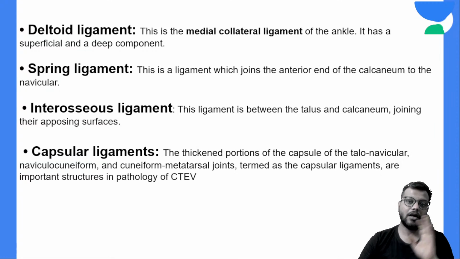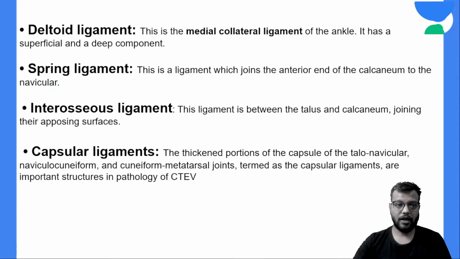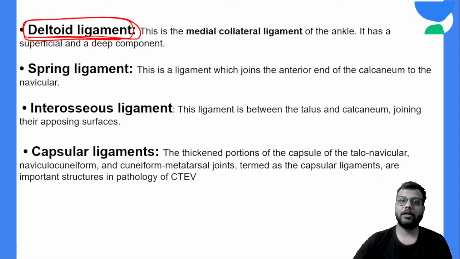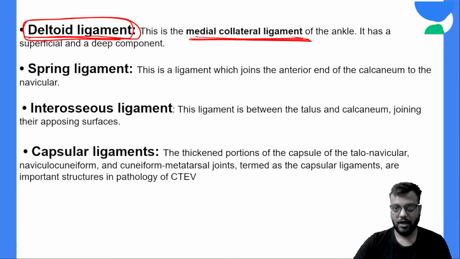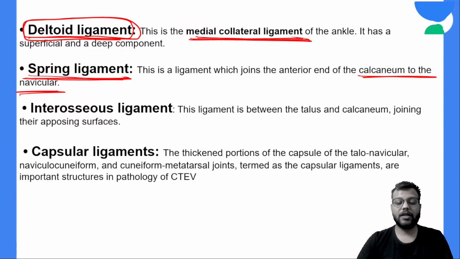The important ligaments are first of all the deltoid ligament, which you all know is on the medial side of the ankle, and this deltoid ligament is called the medial collateral ligament. Now there are two important ligaments, spring ligament and the interosseous ligament. Spring ligament is between the calcaneum and the navicular, whereas interosseous ligament is between the talus and the calcaneum.